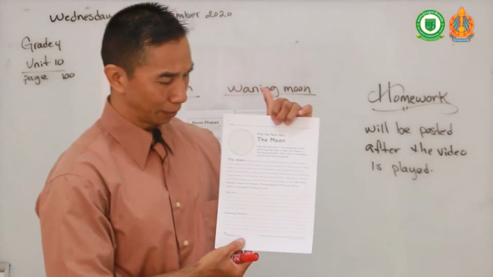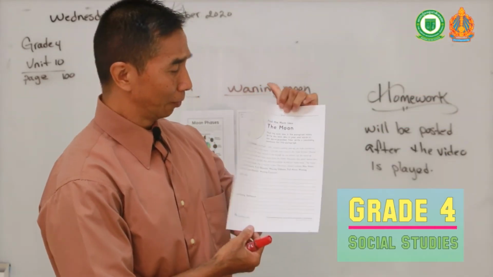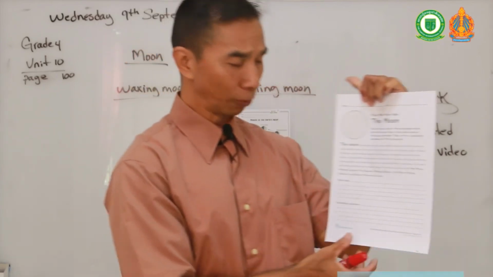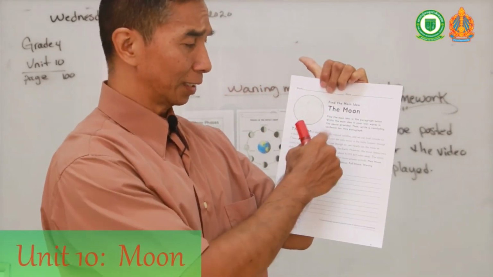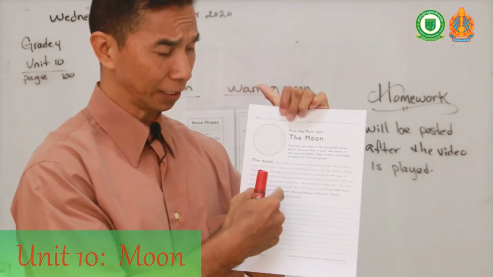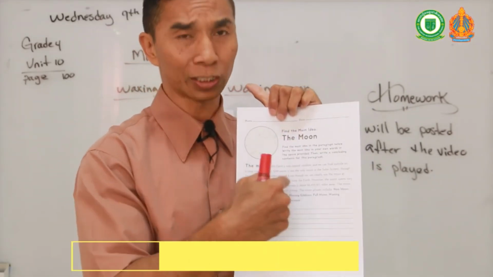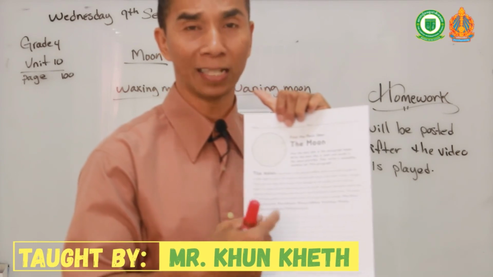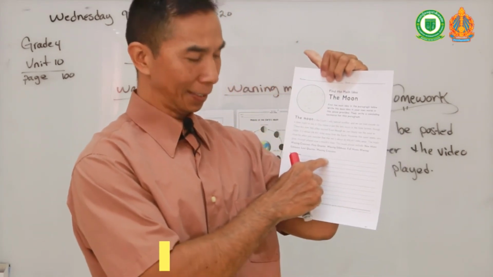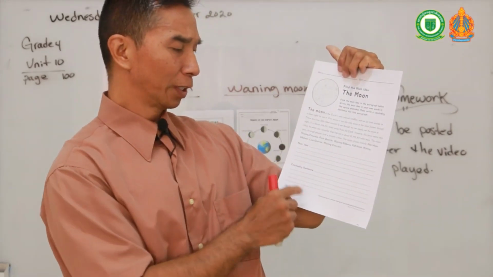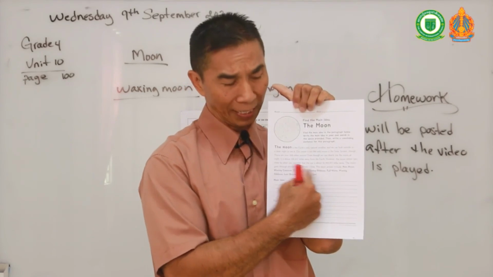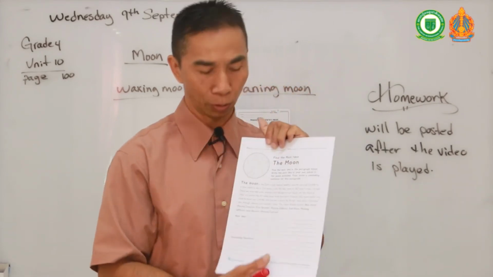Your homework will be more assignments, from reading assignments to answering assignments. But on this assignment, I want you to read the paragraph and think of the main idea. So think of what this article is talking about. That's what it's asking you, the main idea. And I want you to write in your own words what the main idea is and the conclusion sentence. So when it ends, what does the ending mean? I want you to write it in your own words.